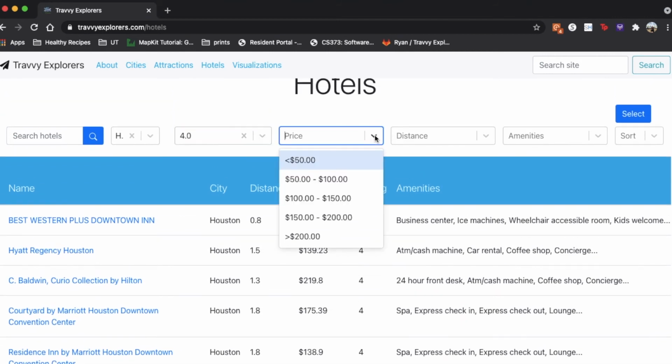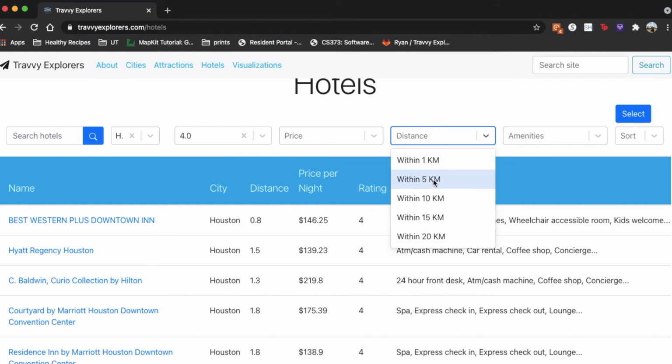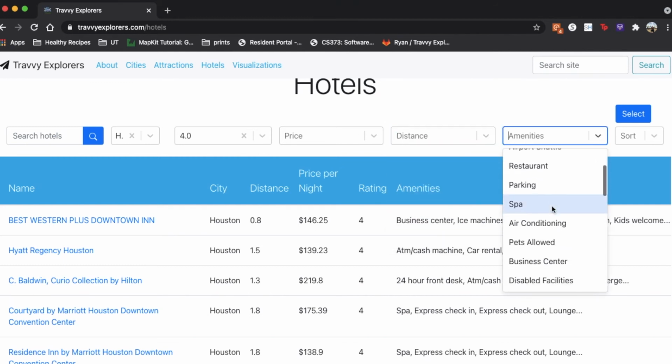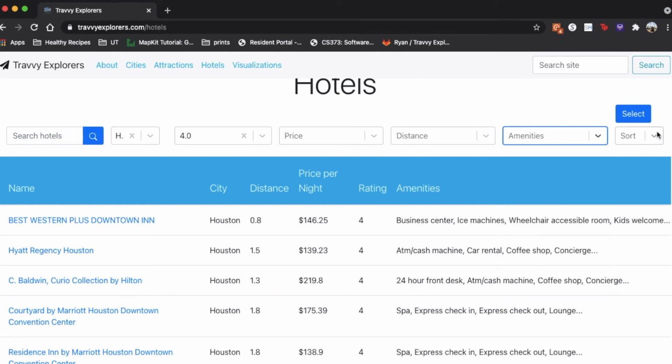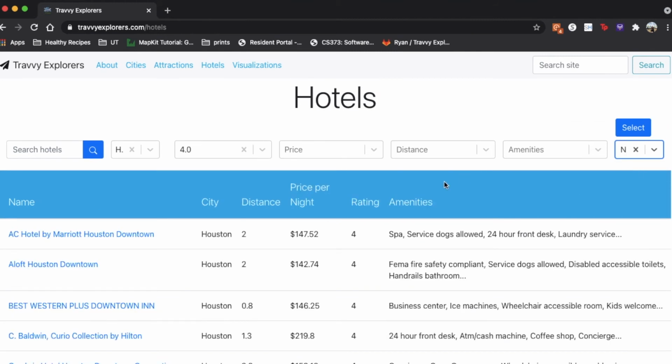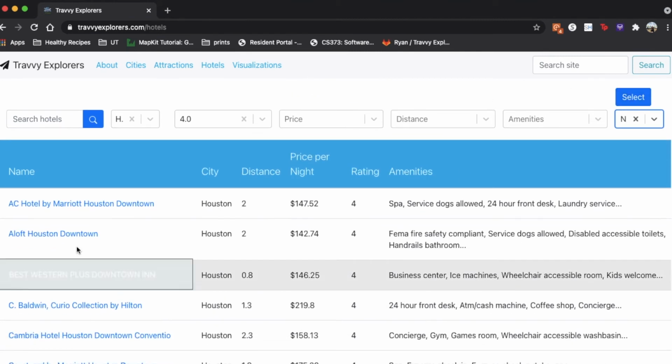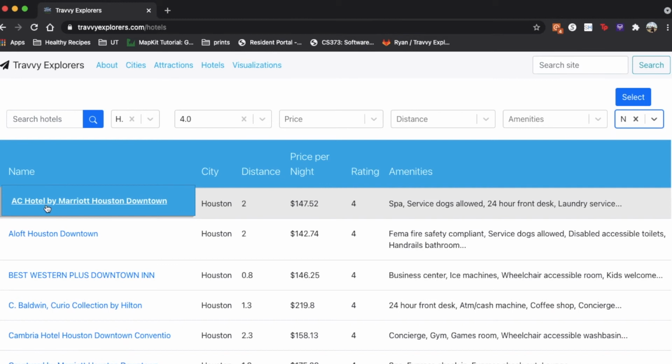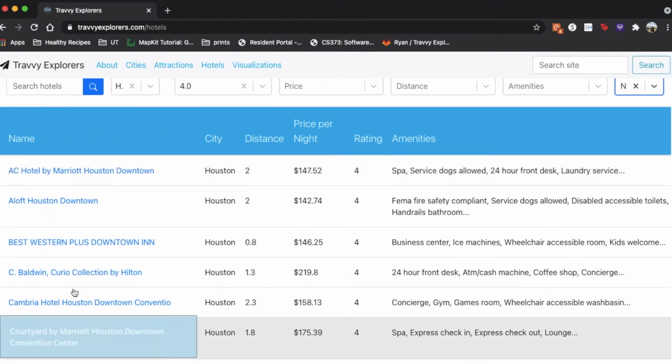And then you also have the option to filter by price range, distance from the center of the city, and then certain amenities that you might be interested in having. And then we can also sort by name, distance, price, and rating. Name, and now we get all of our hotels in alphabetical order.